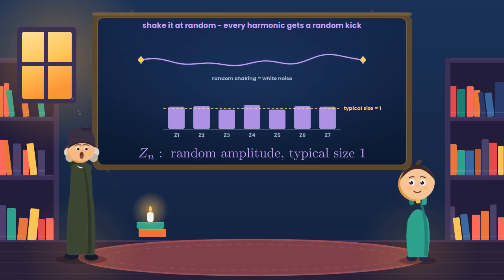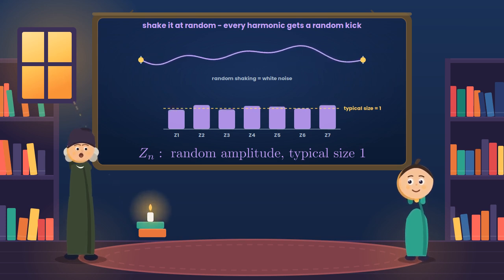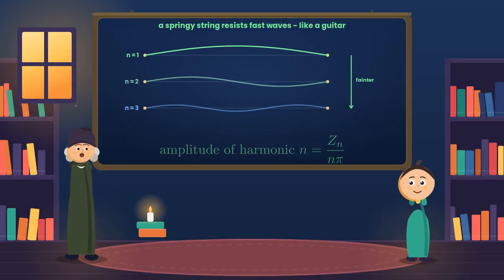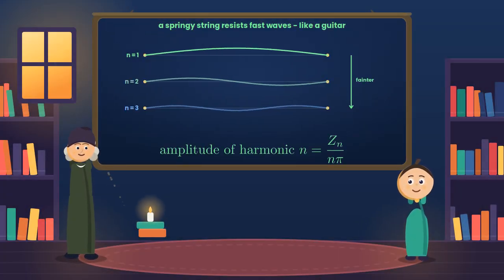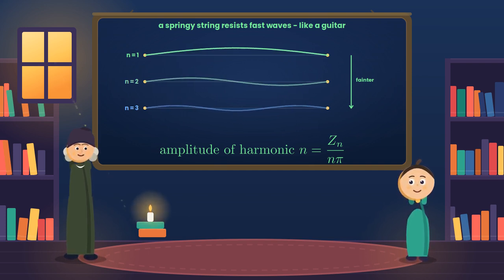It simply records how much of harmonic n happens to show up in this particular shake. But here is the one deep fact, and a real string behaves exactly like a guitar. Pluck a guitar and you don't hear a single pure note, you hear a whole stack of harmonics ringing at once. Yet the higher, faster harmonics always come out fainter.